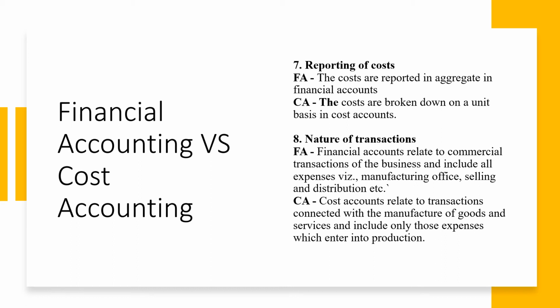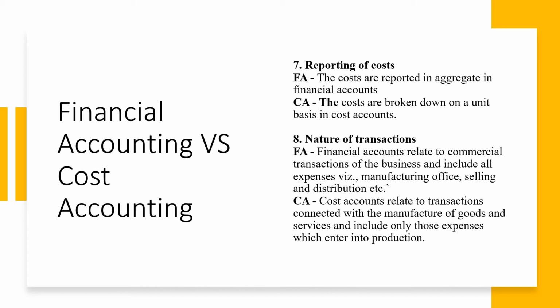The next difference is nature of transactions. Financial accounts relate to commercial transactions of the business and include all expenses with the manufacturing, office, selling, distribution, etc. So they relate to all transactions which can be expressed in form of money and they include every type of expense.